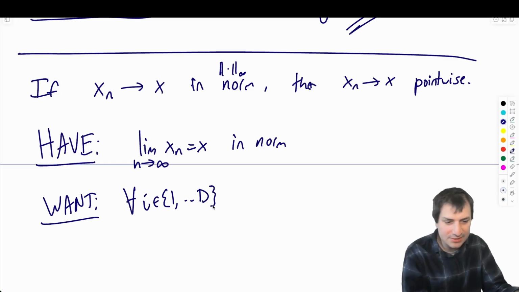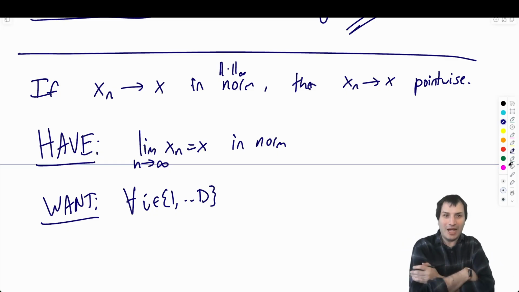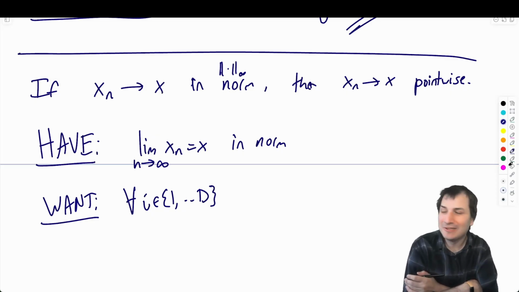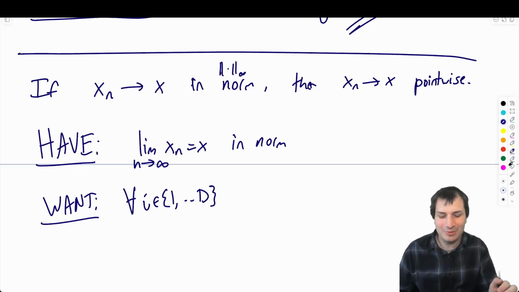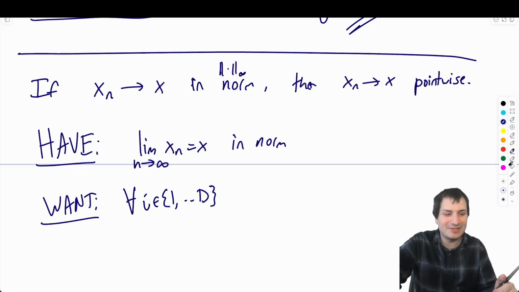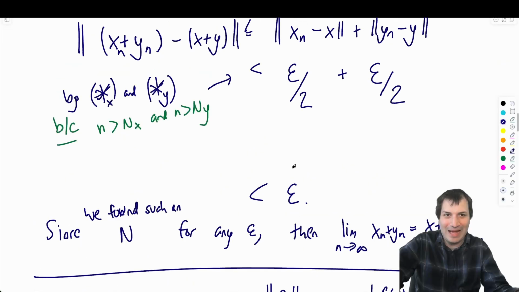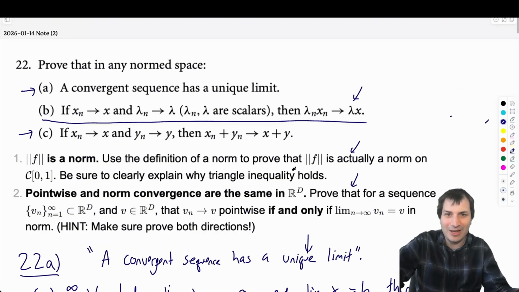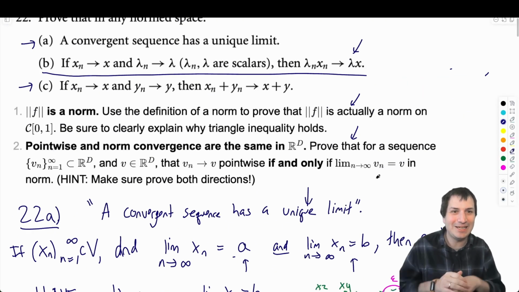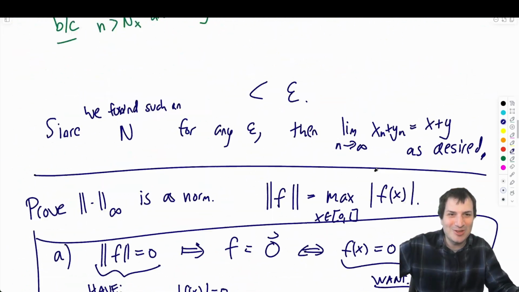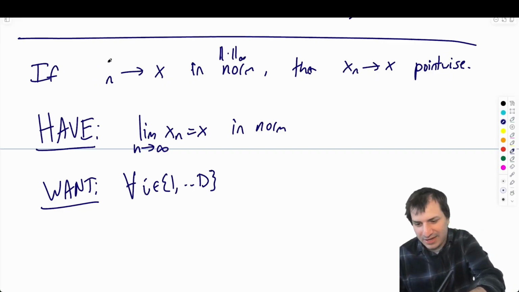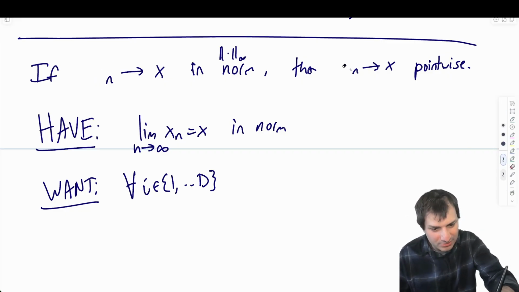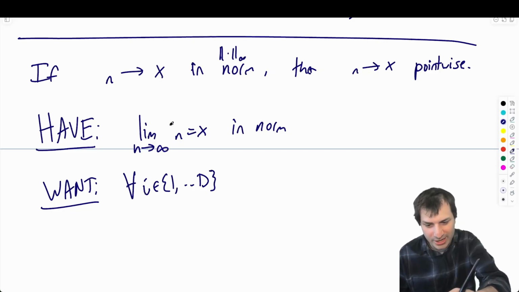Oh, did I call them v's? Let's call them v's so we don't get... I'm going to call them x's here because the proof we're about to do actually works in any space. So you'll see that it works in any space. So let's just call them x's instead of v's. Okay, now I feel bad though because it says v in the problem. Okay, you have convinced me. Congratulations. I will change it to v instead of x. Okay, let's change it to v instead of x, and then I won't explicitly say that it always works. You'll just have to use your brain and imagine why it works even in other spaces.